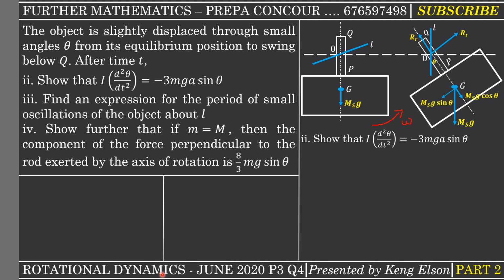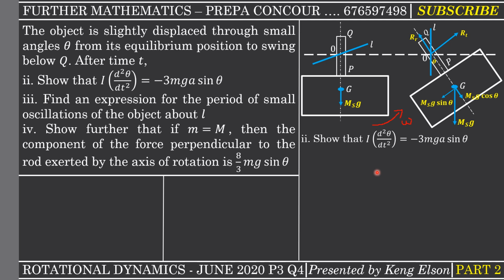Okay, so to prove this, we can use two laws. Either we use the principle of conservation of mechanical energy, or we use Newton's law of rotation. For convenience, I am going to use the principle of conservation of mechanical energy, so that at least you learn something from there. Because if we use Newton's law of rotation, in two lines we are done with the proof. Maximum two lines. So I prefer to analyze the equation, because Newton's law of rotation is derived from the law of conservation of mechanical energy. So let's go through the law of conservation of mechanical energy.